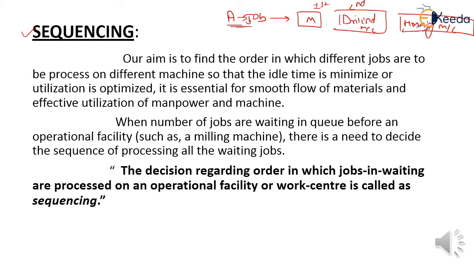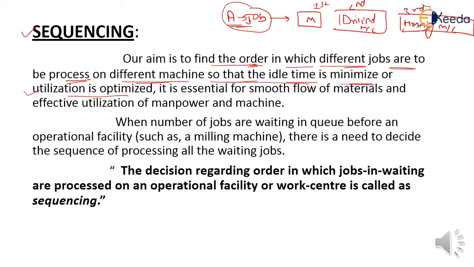First, second and third. So students, our aim is to find the order in which the different jobs are to be processed on different machines so that the idle time is minimized or utilization is optimized.